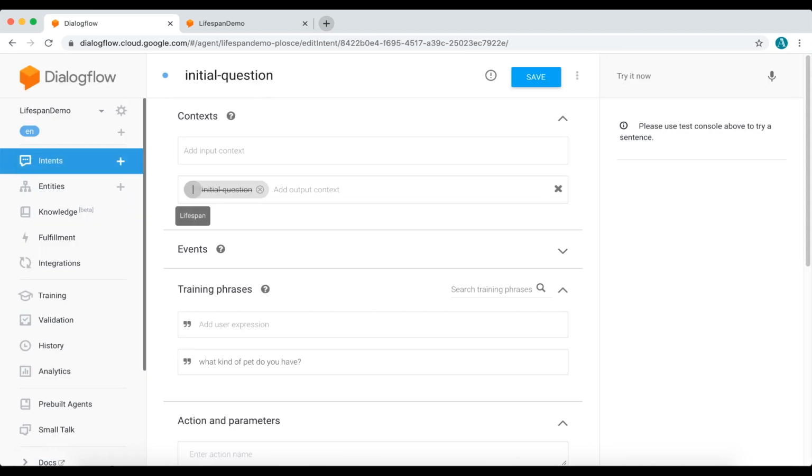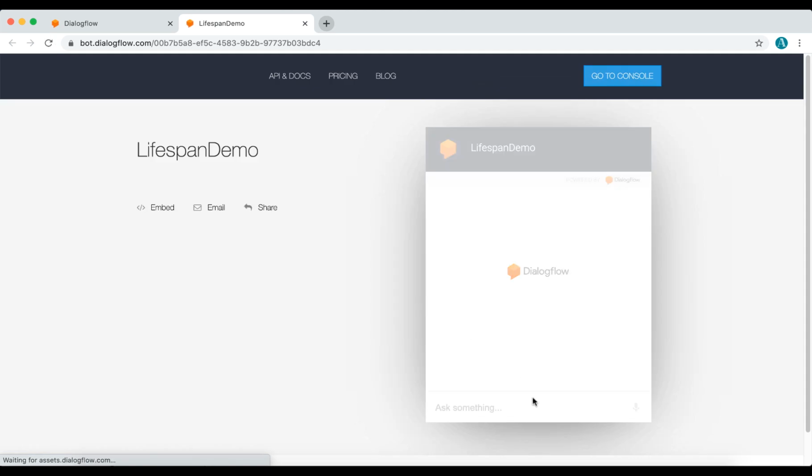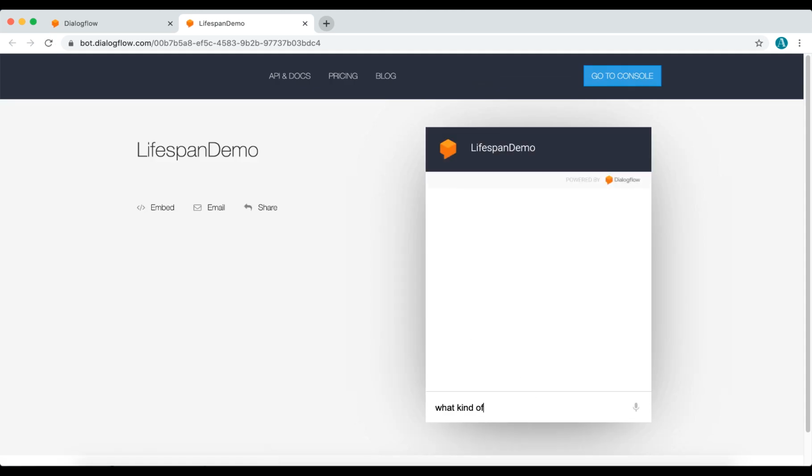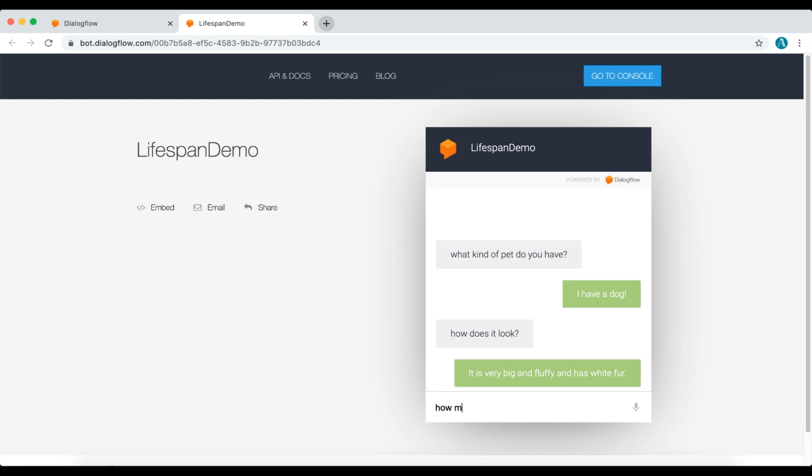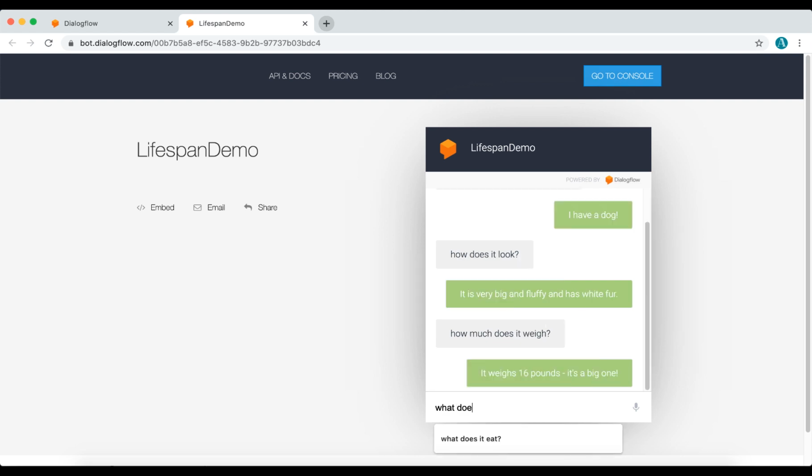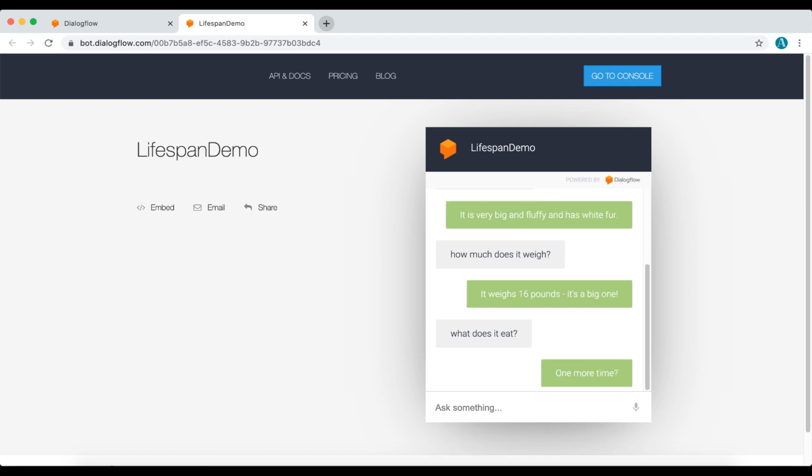So we're going to go to the initial question intent and change the 5 to a 2. Go ahead and save that, and then refresh the page with the bot. And we can start off by asking the same question, "What kind of pet do you have?" And it will respond. Then we can ask the next question, "How does it look?" And then, "How much does it weigh?" And what about the third question? Well, it doesn't answer it. So now you can clearly understand and visualize the importance of lifespan.